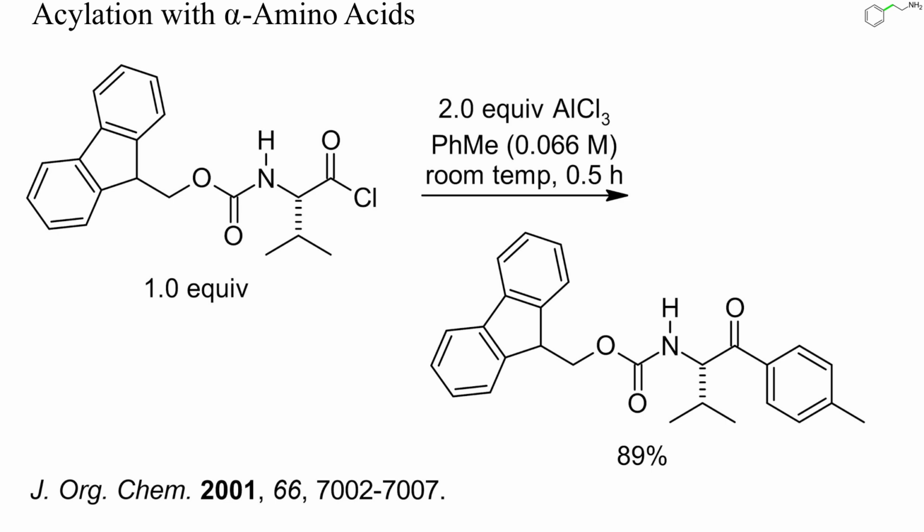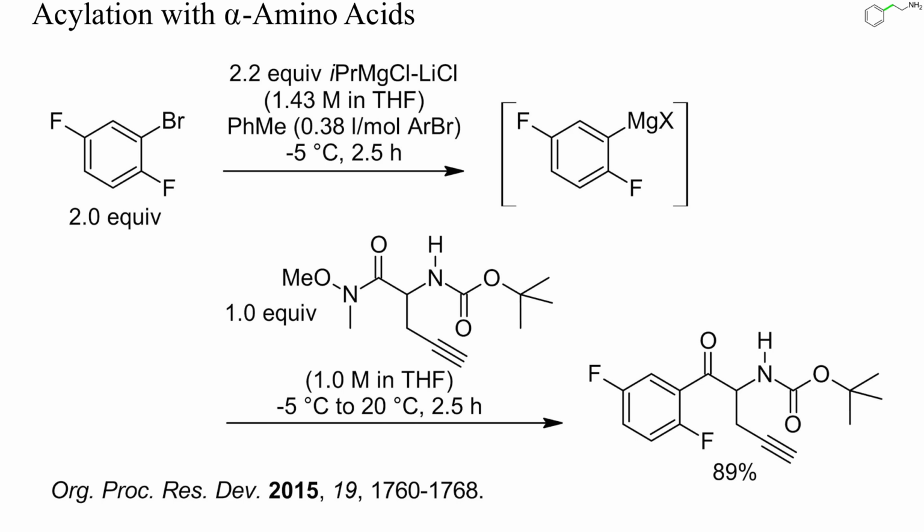Toluene is more reactive than benzene and could be acylated in high yield with the acyl chloride of Fmoc-valine. Friedel-Crafts acylation of toluene proceeds with high regioselectivity, as in this example. Alternatively, aminoketones can be prepared from amino acids under alkaline conditions by acylating Grignard reagents with Weinreb amides. In this instance, the ketone was racemic but could be converted into an enantiomerically pure amino alcohol by ruthenium-catalyzed hydrogenation and simultaneous dynamic kinetic resolution, without hydrogenation of the alkyne.